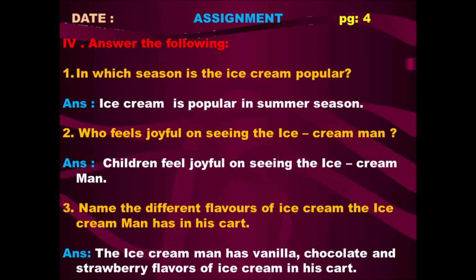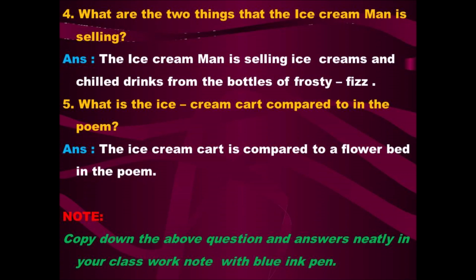Second one, who feels joyful on seeing the ice cream man? Children feel joyful on seeing the ice cream man. Third one is, name the different flavors of ice cream the ice cream man has in his cart. The ice cream man has vanilla, chocolate and strawberry flavors of ice cream in his cart. The fourth question is, what are the two things that the ice cream man is selling? The ice cream man is selling ice creams and chilled drinks from the bottles of Frosty Fish.